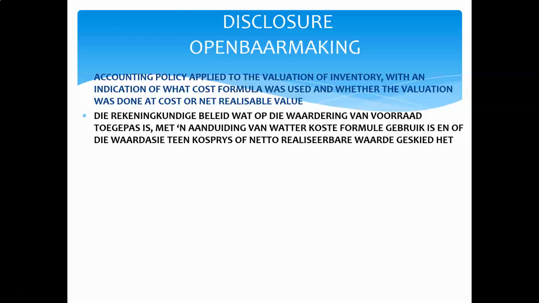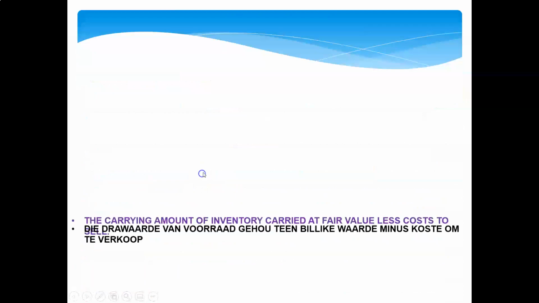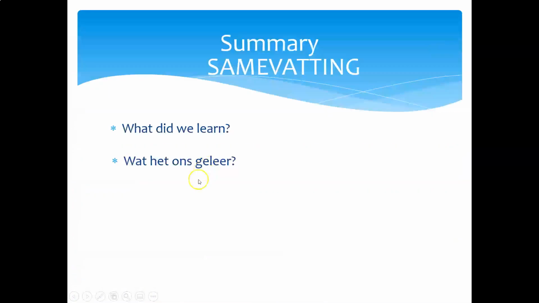And then you have to tell them what the applicable valuation method is: first in, first out, or weighted average cost. I'm not going to go through this. You can write that in your own way.